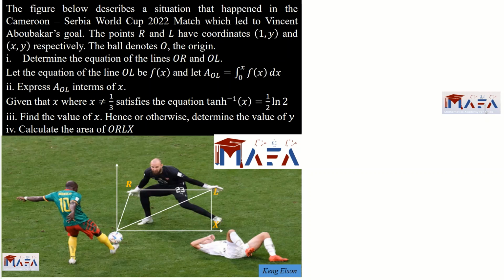It was match day 2 and the match ended 3-3, and the scenario displayed to you was the second goal scored by Cameroon, which was scored by their number 10, Vincent Aboubakar. So it was one of the best goals in the tournament, and definitely the best goal of the match, and it came at the right moment.